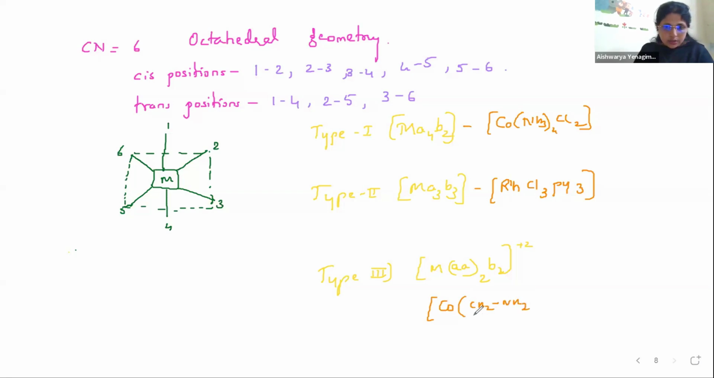CH2NH2, CH2NH2. So you can see here two bidentate ligands. It is having two donor sites. And then B2 can be taken as Cl2 plus 2. So these are the examples for different types where octahedral complexes are seen.